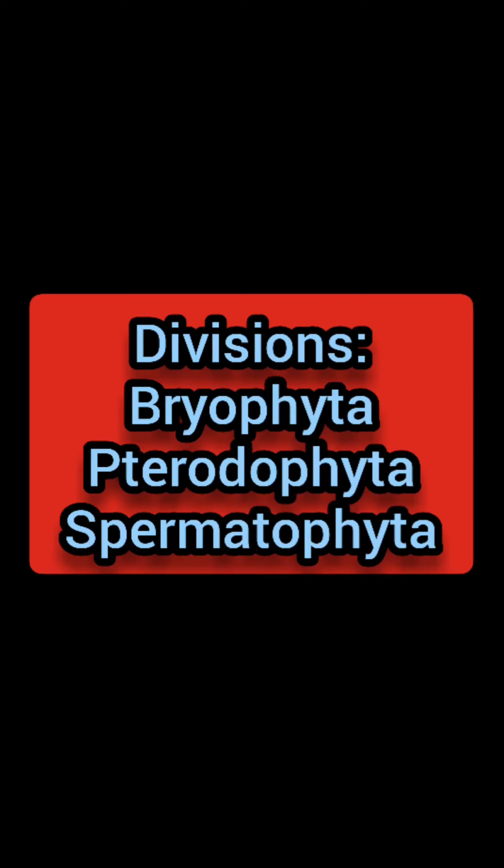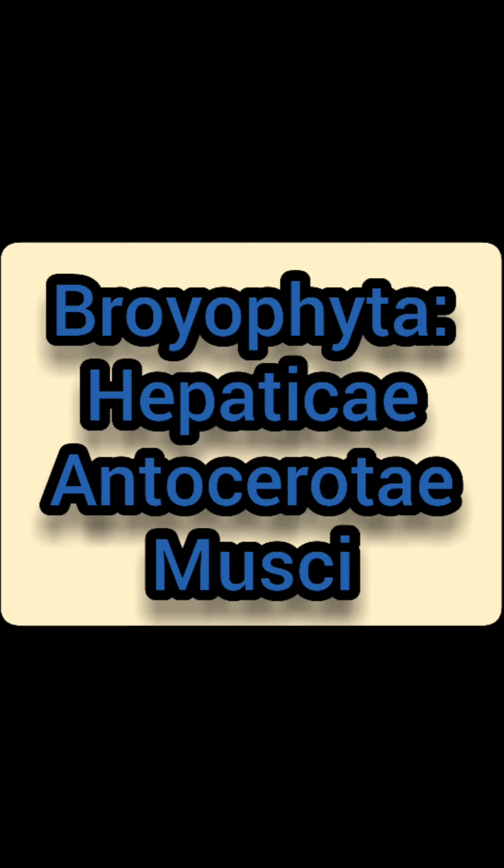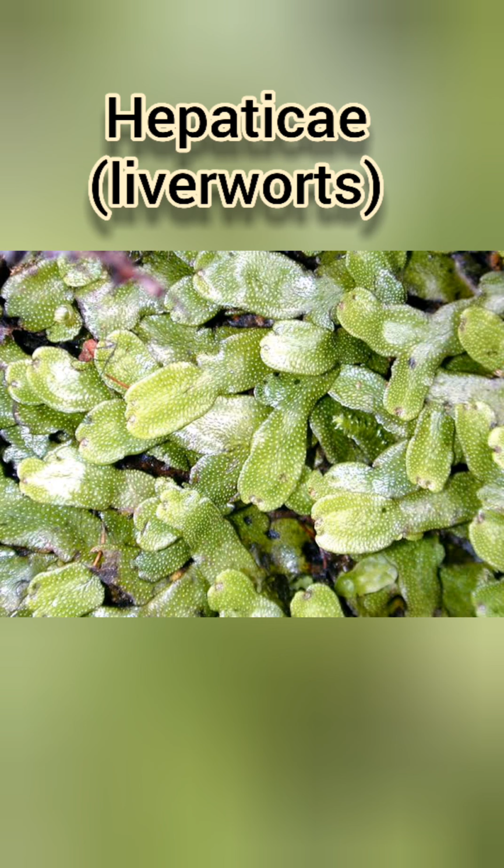Bryophyta. These are the simplest and most primitive green terrestrial plants that are confined to damp, shady areas. Although they are land plants, they need water for transporting their male gametes to their female gametes. This limits them to moist habitats.